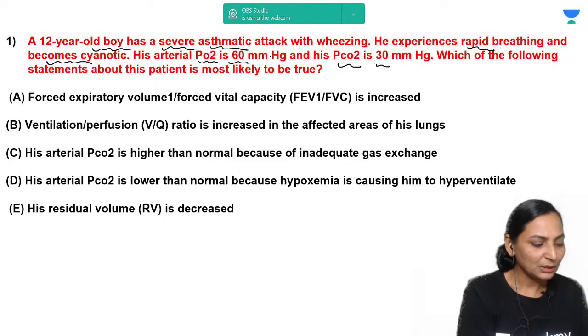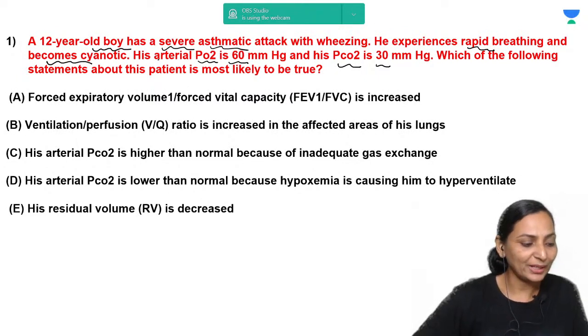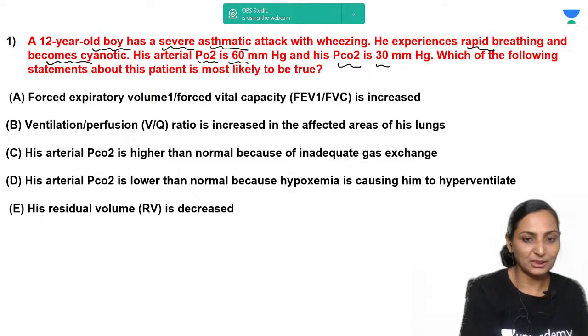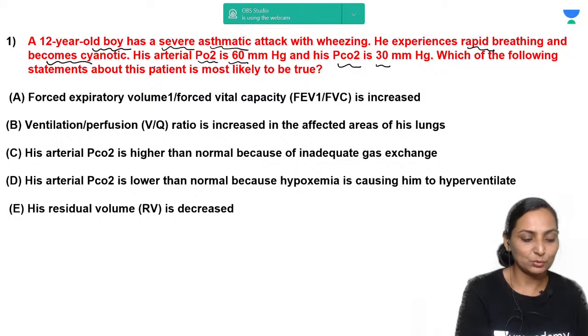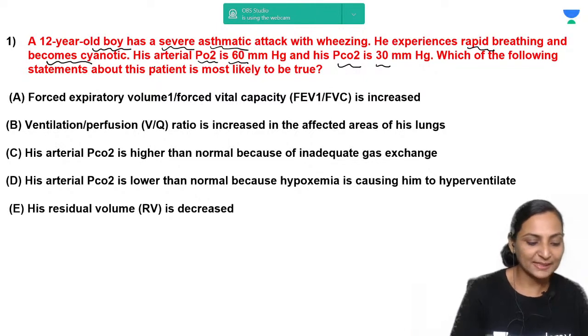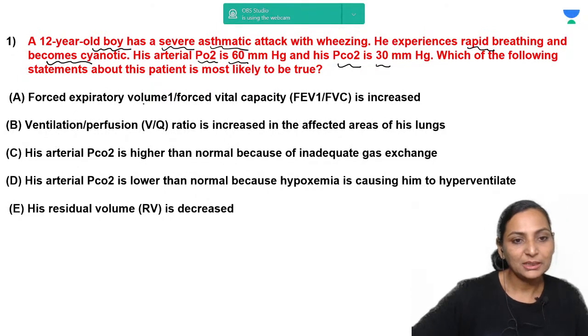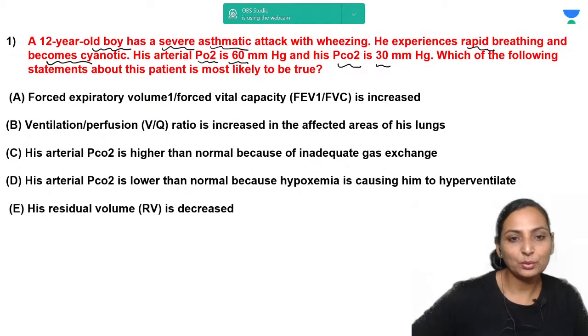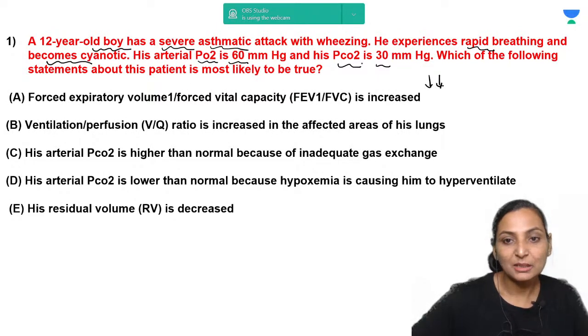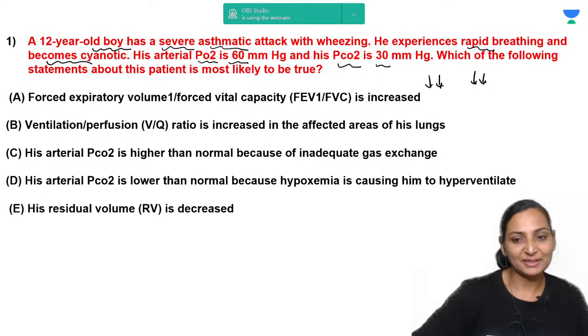As I always tell you, there is a clinical question. Whenever you are concentrating on the clinical question, try to find out the normal and the abnormalities which are being given to us. Like yesterday also I had emphasized on the same thing. So here, if you see, the arterial PO2 is 60, that means the PO2 is less, and the carbon dioxide is 30, therefore carbon dioxide is also less. So just look into the statements which would justify this.